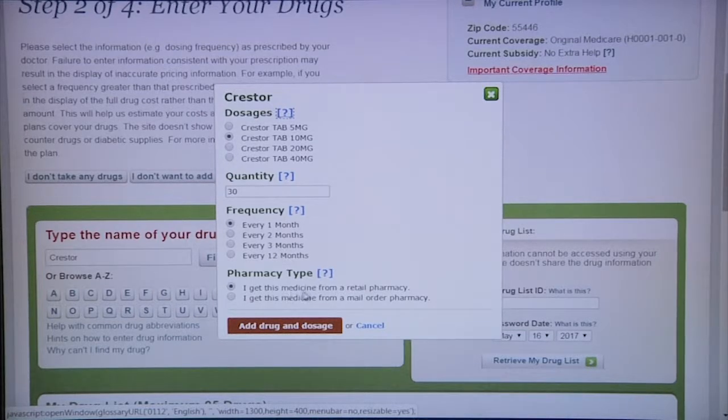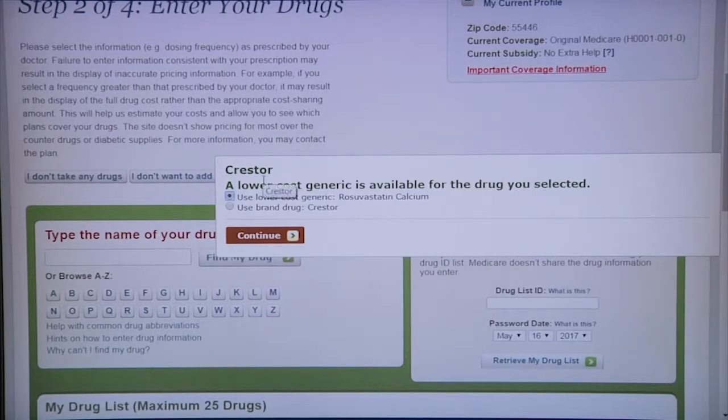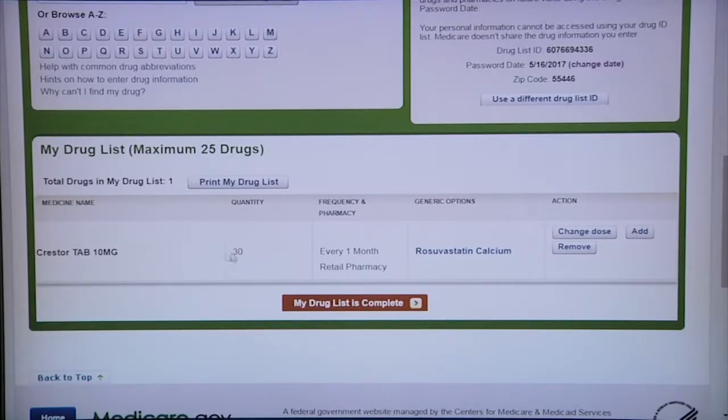You'll also want to select if this medicine is picked up from a retail pharmacy or a mail order pharmacy. Note that for brand name drugs, there is sometimes a generic option. Your doctor may say that you have to take the brand name drug, so in that case, you'll want to click Use Brand Name. Generic in general is usually cheaper, so we'll see what happens when we use the brand name. So click Continue. So our drug is listed now down here.